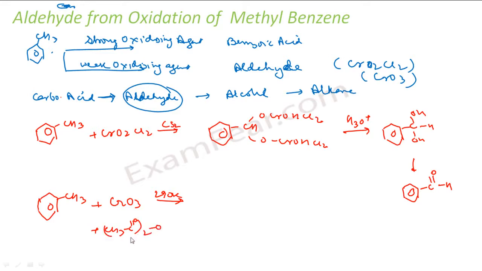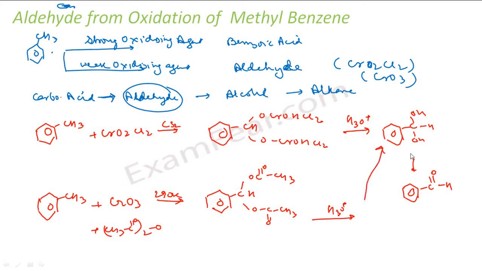With this, what I get is this compound: CH with OCOCH3 and OCOCH3. When I do hydrolysis on this, I get the same compound, benzaldehyde.